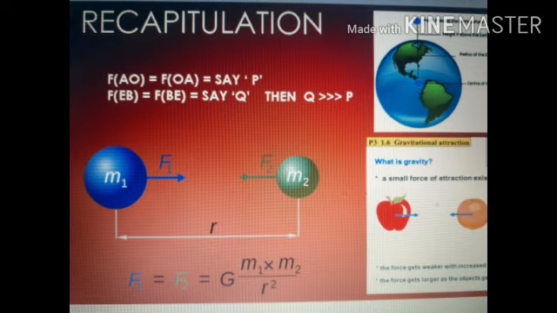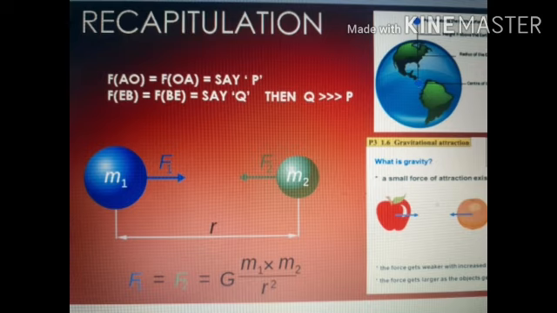Then by Newton's third law, FEB is equal to FBE is equal to, say, Q. But force Q, which is between the earth and the body, is much greater than force P. So force P, the gravitation force between any two bodies, is a very weak force as compared to the gravitation force between the earth and the body.